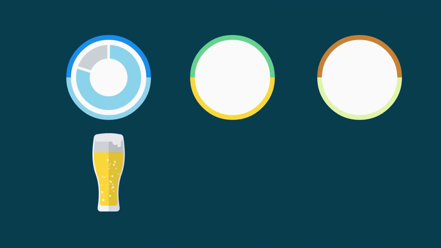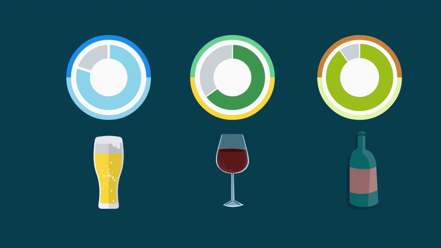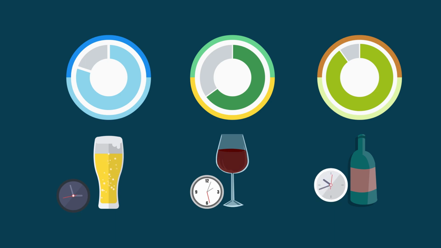Absorption in the small intestine can be affected by factors such as alcohol concentration, drink consumption, and stomach content. In short, the greater the concentration of alcohol in the beverage, the faster it will be absorbed. Carbonated beverages also tend to speed up absorption.